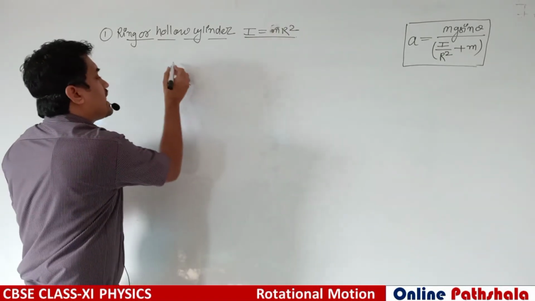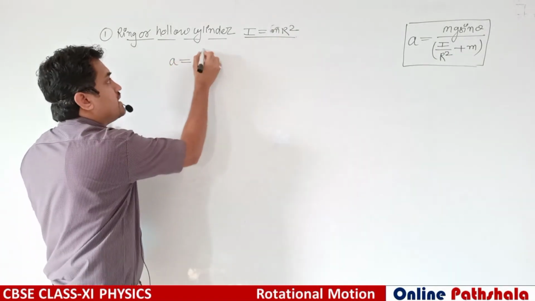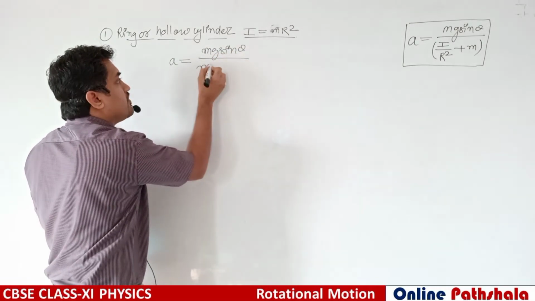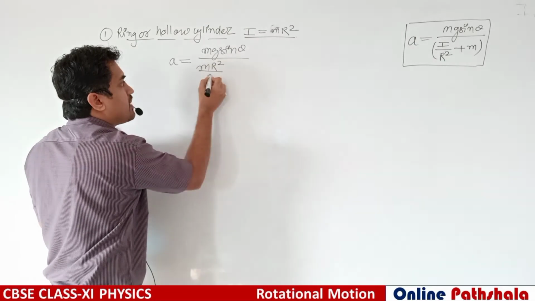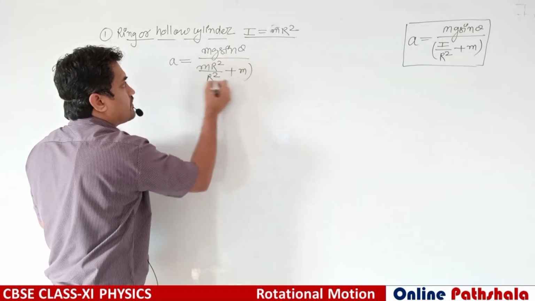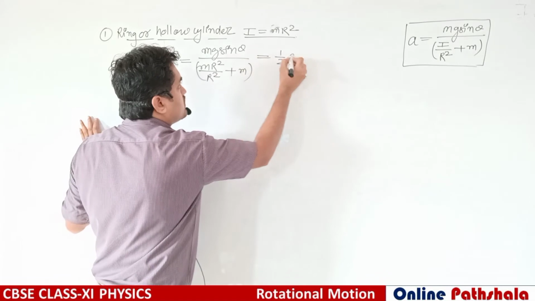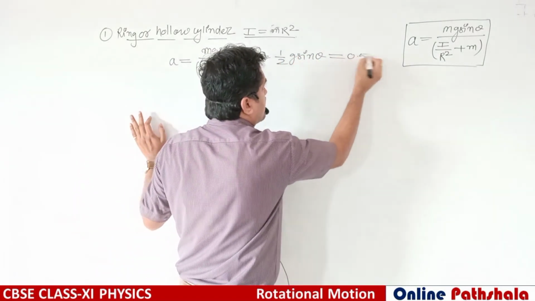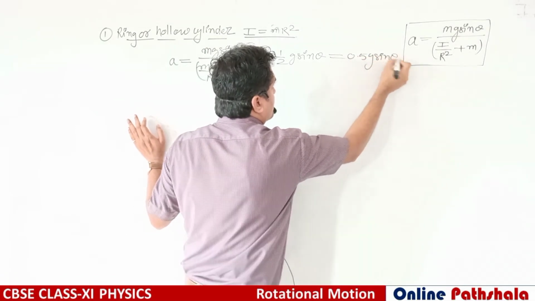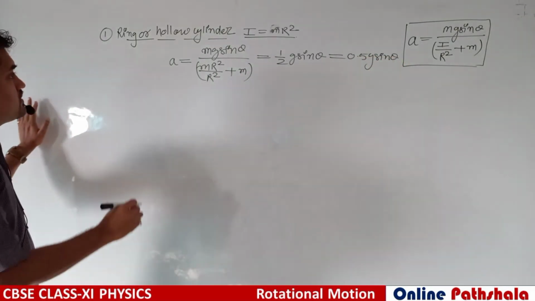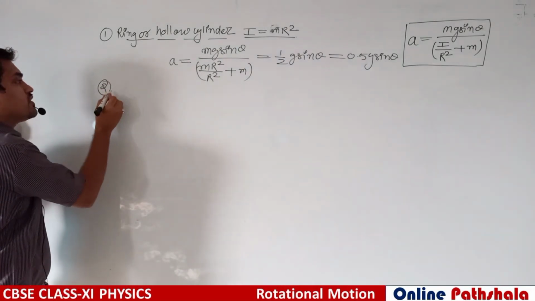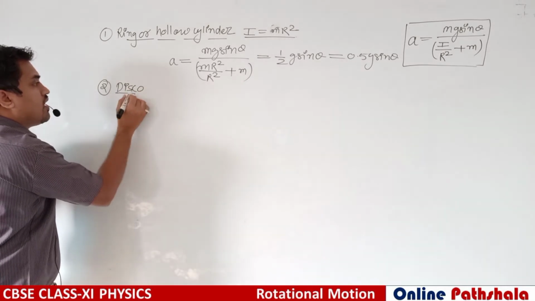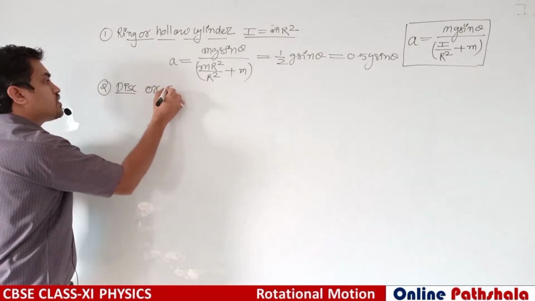So the acceleration a in this case is mg sin theta divided by mr square divided by r square plus m. So it will be 1 by 2 g sin theta, which we can write as 0.5 g sin theta. Now the second case, the circular disc or solid cylinder.